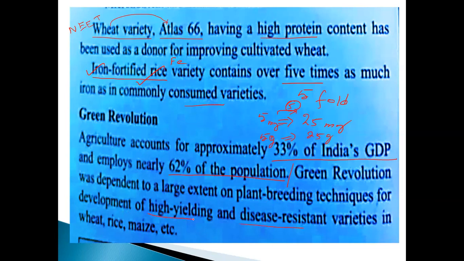High yielding varieties in wheat, rice, maize, etc. Take examples of oil seeds, fruits and vegetables, etc. Particularly the pulses and cereals are very, very important. Wheat, rice, maize are all cereals, then oil seeds, pulses, fruits, and vegetables.